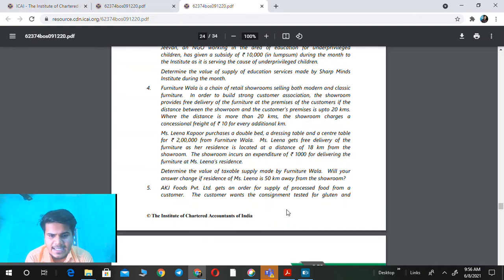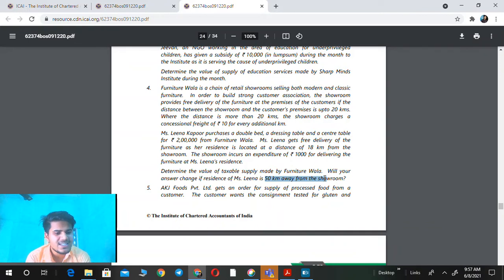And in the next case, the residence of Mrs. Lina is 50 kilometers away from the showroom. So it is more than 20 kilometers, then the showroom will charge freight of 10 rupees for every additional kilometer. Every additional kilometer means more than 20 kilometers. So here the additional distance is equal to 30 kilometers, because 50 minus 20 is 30.